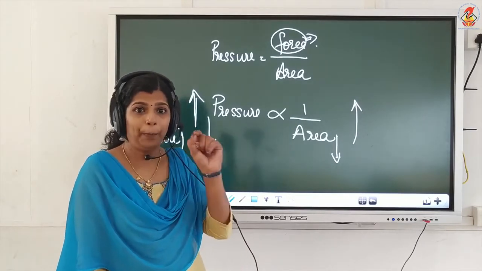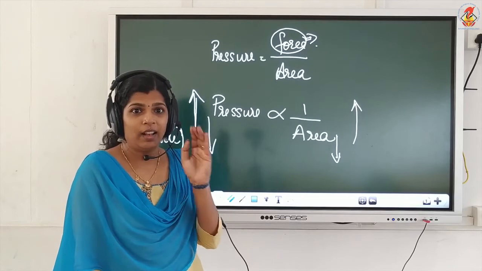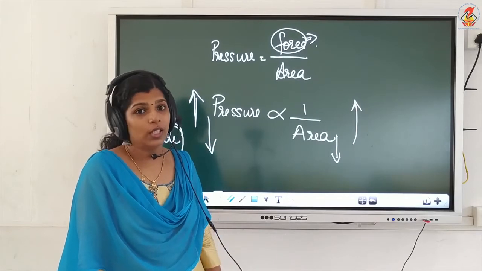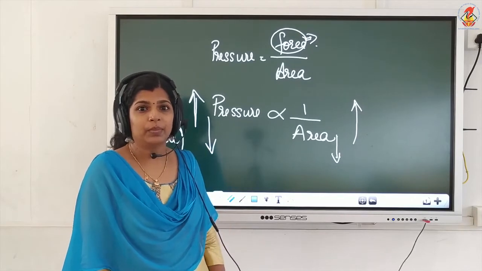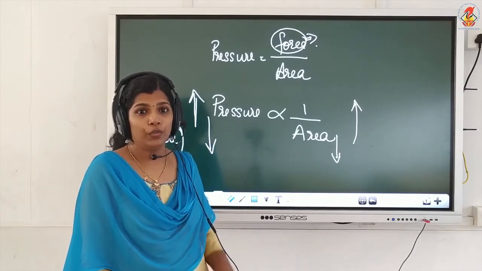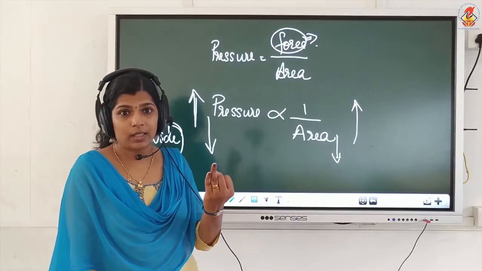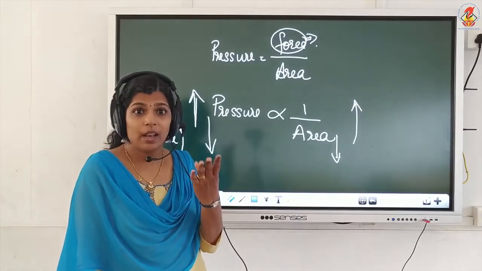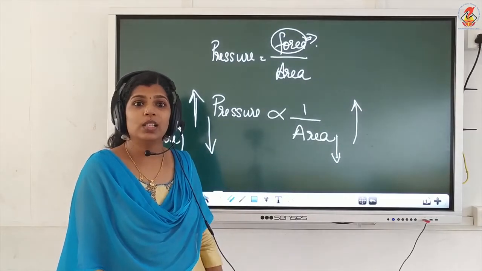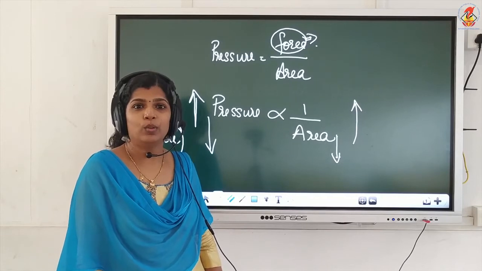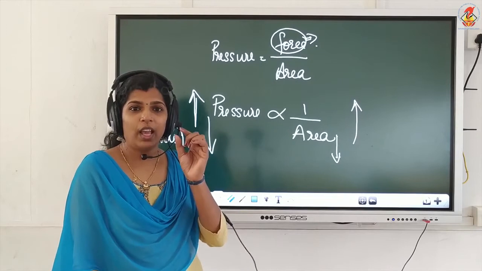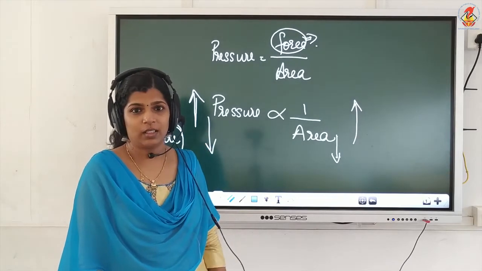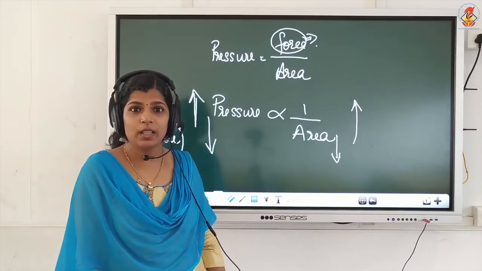Why are pins, nails, knives, all those cutting edges sharp? Cutting edges of knives, axes, pins, nails, all those things are very sharp. What is the reason? Sharp means area is less.